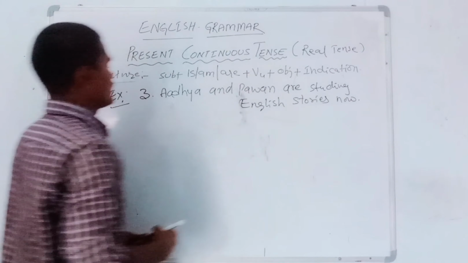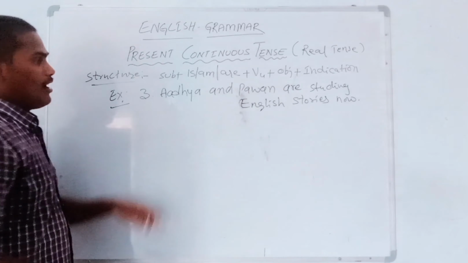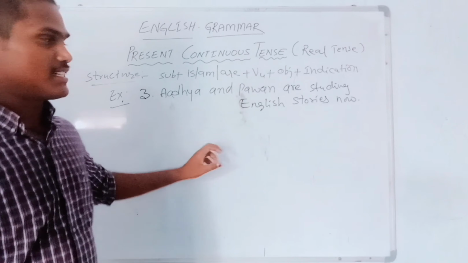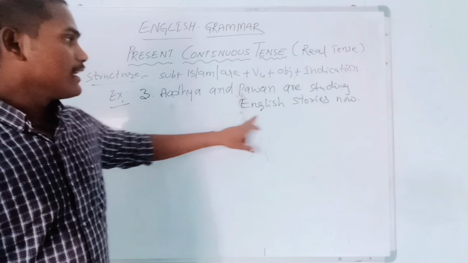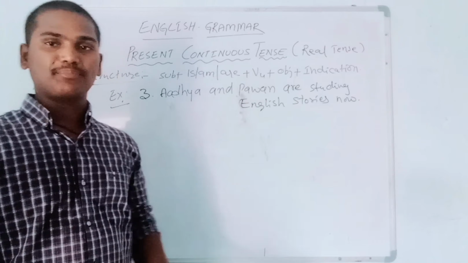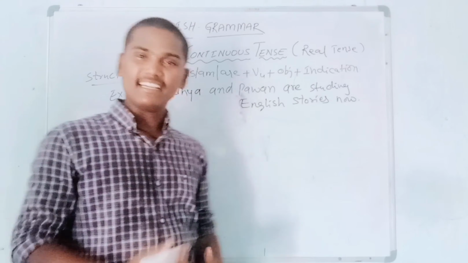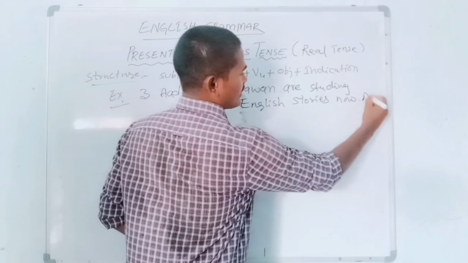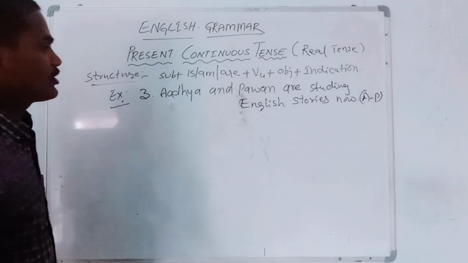Now, see, Adya and Pawan are studying English stories now. In this sentence, Adya and Pawan is the subject. Are is the helping verb. Studying is the main verb. English stories is the object. Now is the indication. Very easy, that easy to identify parts of speech in this sentence. So it is an assertive sentence, positive statement.